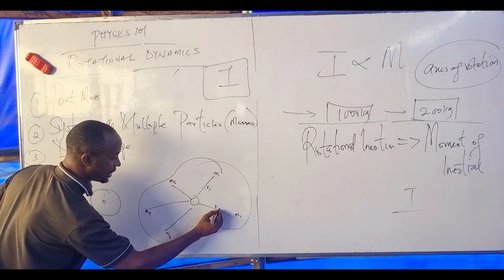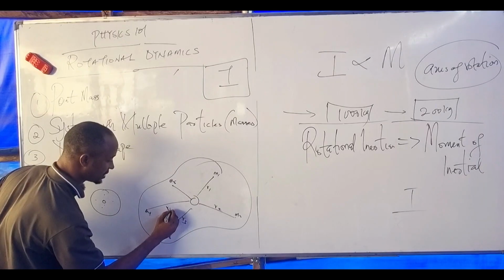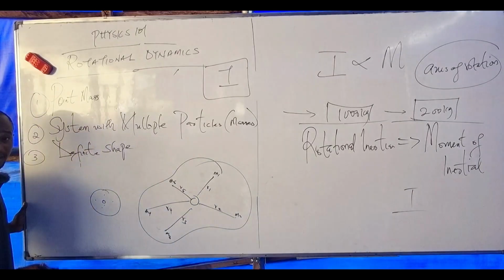Here will be what? R2. Here will be what? R3. Here will be what? R4. I will find. Are you getting the concept here?